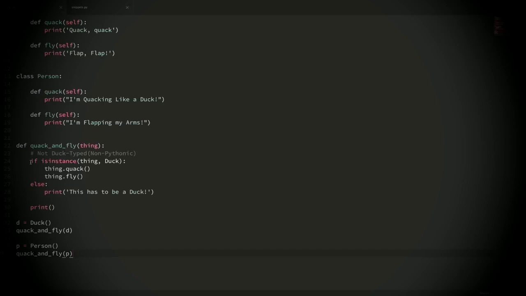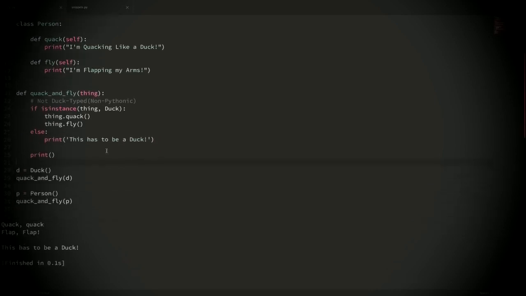So you can see here right at the top, as soon as we enter the function, it's saying, is this thing an instance of duck? If so, then run these two methods, and if it's not, then print that it has to be a duck. And you can see here that we're running this on a duck and on a person. So if I run this code, you can see that when we pass in the duck to this function, we get what we expect. It runs those two methods. But whenever we pass the person into this function, it comes back and it didn't meet that conditional of being an instance of a duck, and instead it printed out, this has to be a duck.